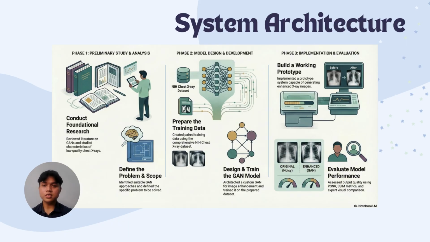Now, for the system architecture, the process begins with a preliminary study, where a literature review is conducted to understand the existing GAN-based image enhancement methods and to clearly define the research problem and scope. Next, the training data is prepared and the GAN model is designed and trained using the prepared dataset. And finally, a working prototype system is developed and an evaluation process is carried out to assess the model performance using quantitative metrics and visual comparison.